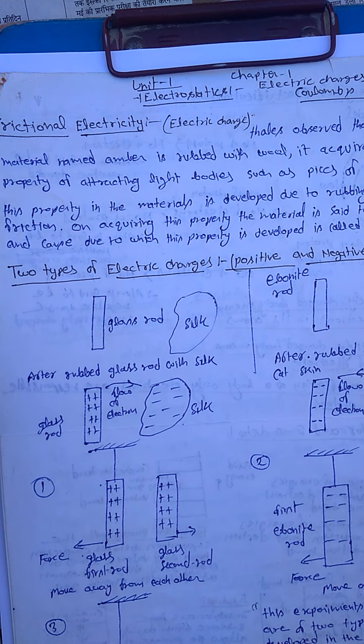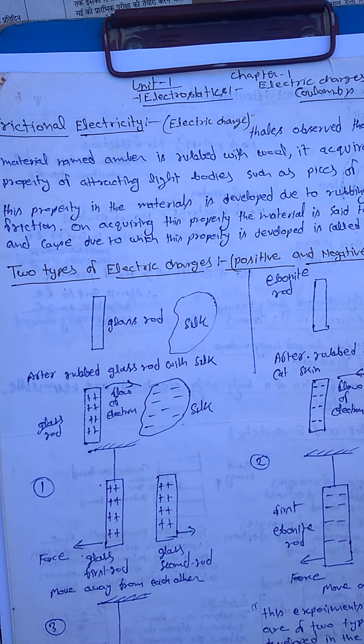About 2500 years back, the famous Greek philosopher Thales observed that when a material named amber was rubbed with wool, it acquired the property of attracting light bodies, such as pieces of paper, straw, etc. However, this observation was not given any importance for about 2000 years.